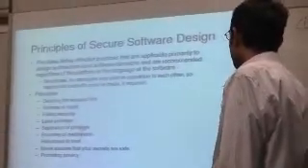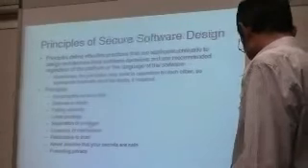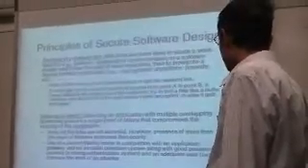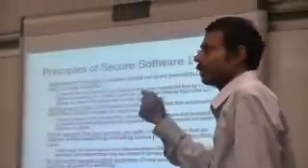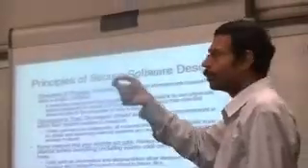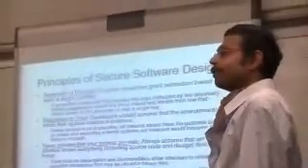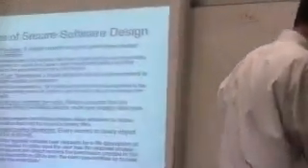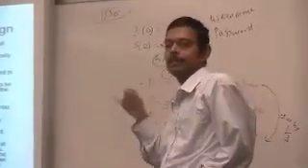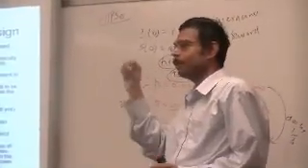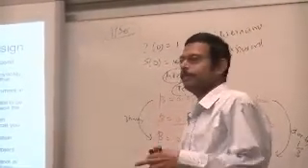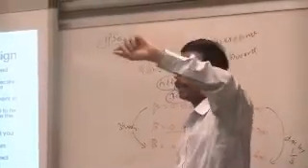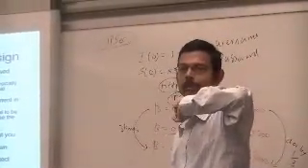Separation of privilege. This goes with, actually, you should not decide to do certain things based on just one permission. So always you should have multiple conditions that need to become true before you let a user do certain things. Even in day-to-day life, what we call safety lockers in banks, sometimes they have two keys for the lockers. The customer will have one key and the bank will have the other key. So the locker cannot be opened with just one of those two keys. Both keys have to be used to open the locker. So which means even if one key goes into the hand of an attacker, he cannot come back and open the locker. Both keys have to be there, right?